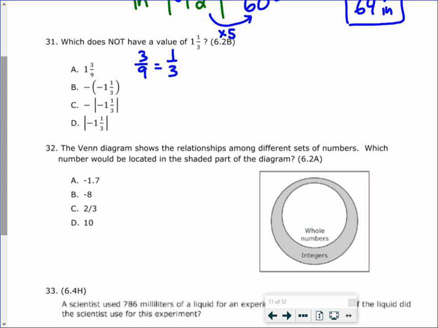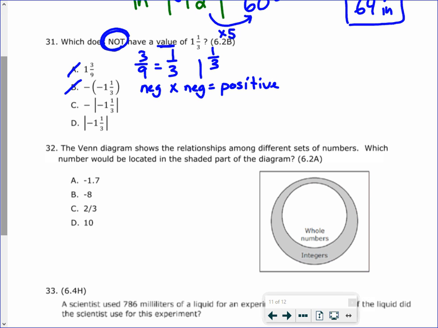So this one's correct. They have the same value. Remember, it's value, so they're the same size. And it's asking for which does not. So this one does have the same value. This one right here, if you have a negative times a negative equals a positive. So this one's correct. This one's 1 1/3. Negative times negative equals positive.